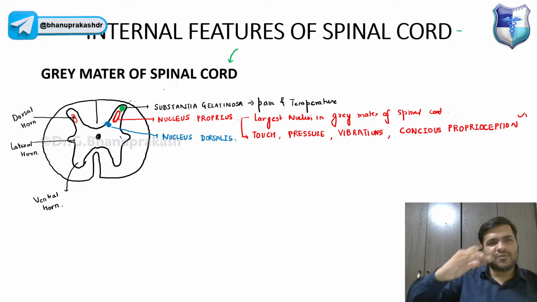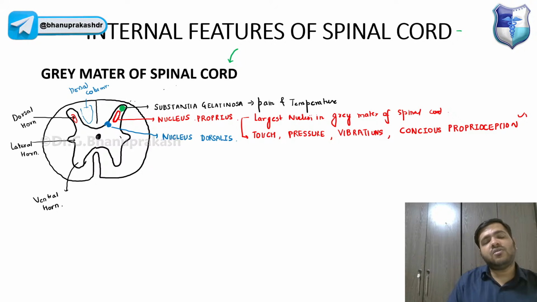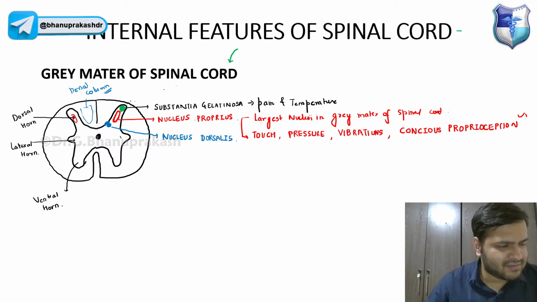Now it is slightly projecting towards the dorsal column. You already know in the white matter of the spinal cord we have this dorsal column. So it is forming a bulge in the dorsal column. That's why the name.